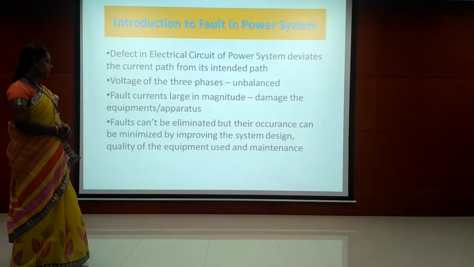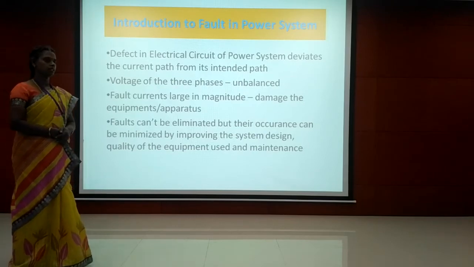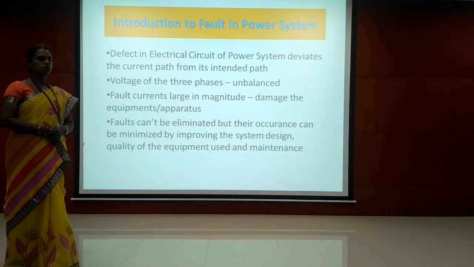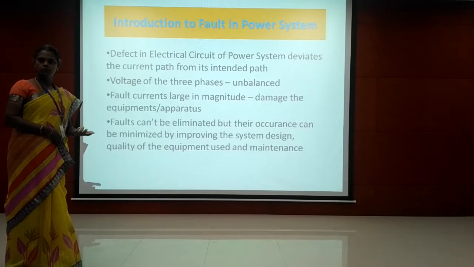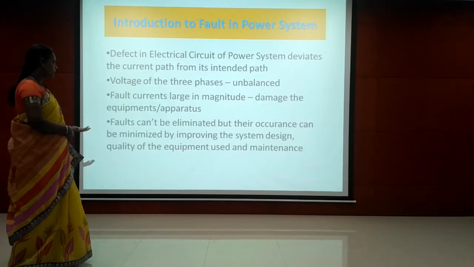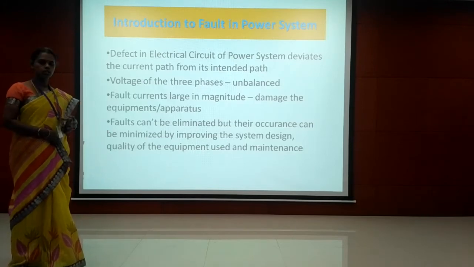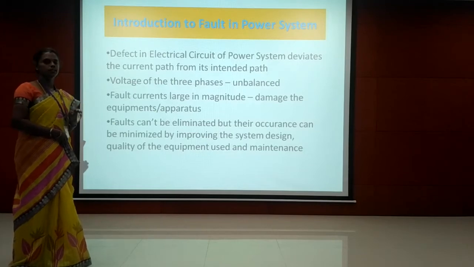Next, the fault cannot be eliminated, but the occurrence of fault can be minimized by improving the system design, the quality of equipment used, and also the maintenance. We cannot eliminate the occurrence of fault, but we can minimize it by proper designing of the system, the quality of equipment used in power system, and maintaining it properly. Then only we can minimize the fault.